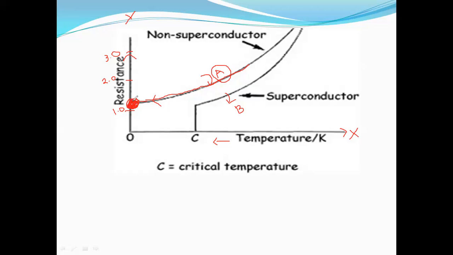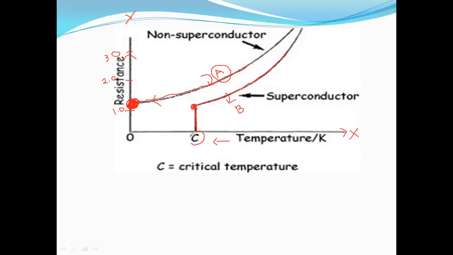Then what is known to be a superconducting material? When we are discussing superconducting materials like type 1 superconductors and type 2 superconductors, when we are decreasing temperature, at a particular temperature, I'm repeating, at a particular temperature, a sudden fall is identified, indicating where the resistivity value is equal to 0.